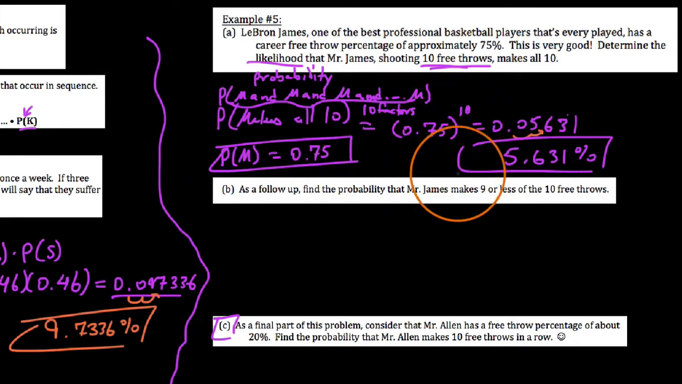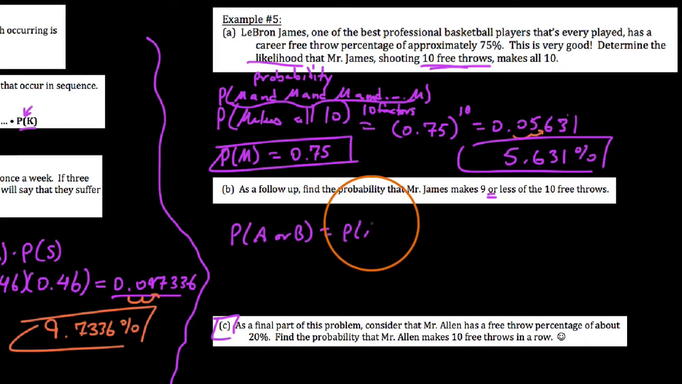So I say as a follow-up, find the probability that he makes 9 or less of the 10 free throws. Now this is an interesting situation. Notice I use the word "or" here. If you've been studying probabilities at all, you say that for two mutually exclusive events with an "or" in between them, this is our addition rule. We say "or" kind of translates to adding these together.